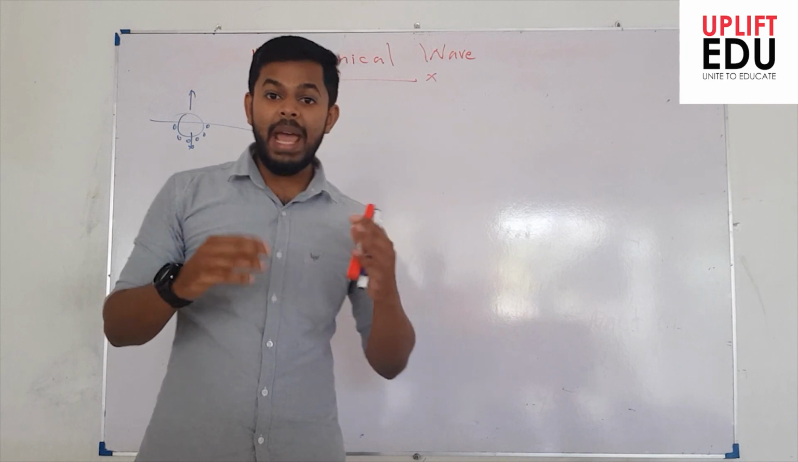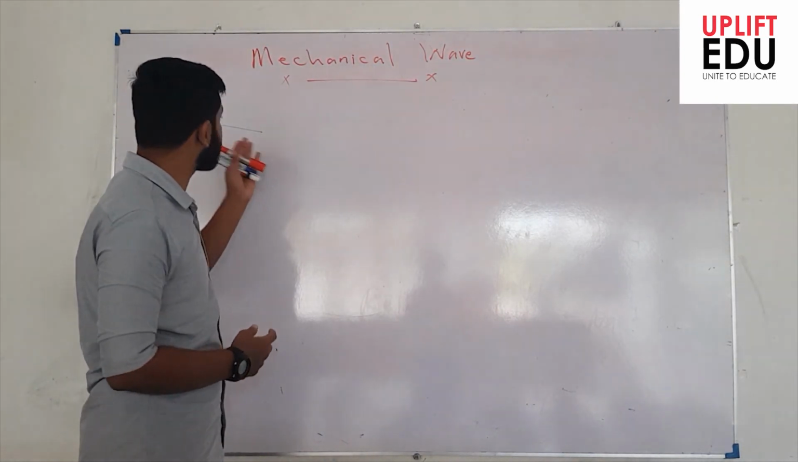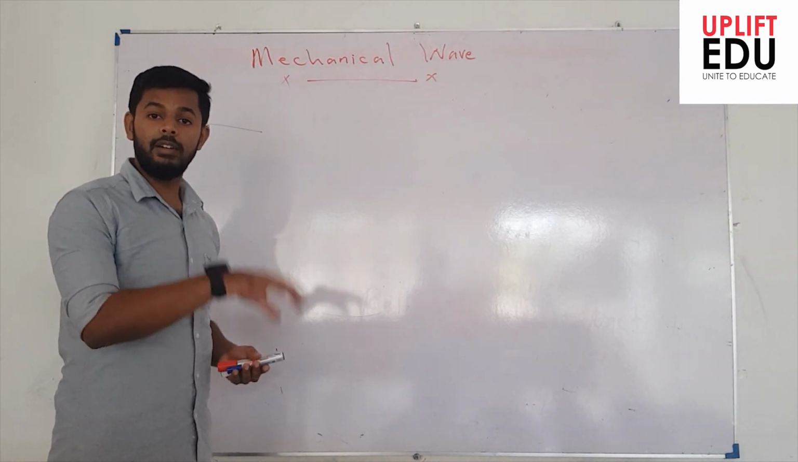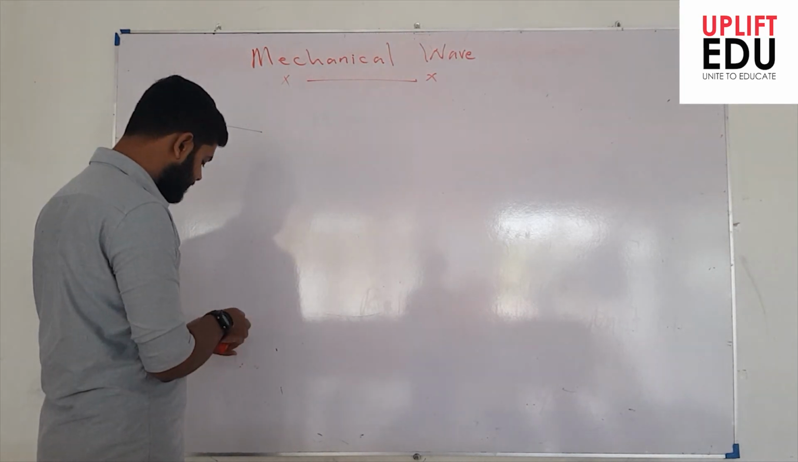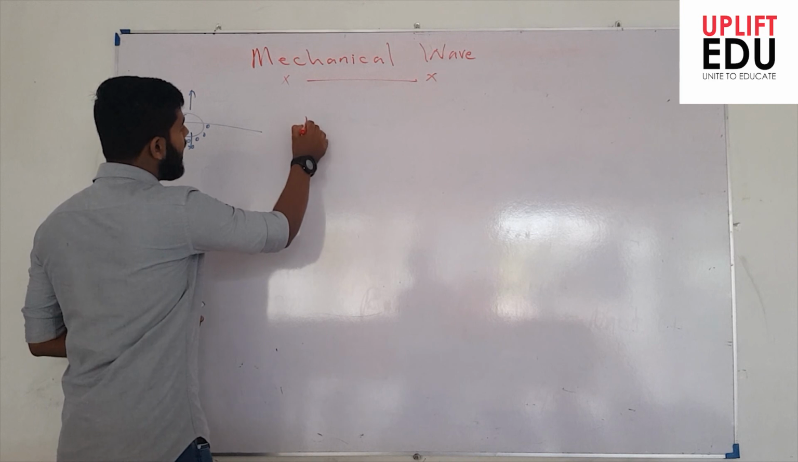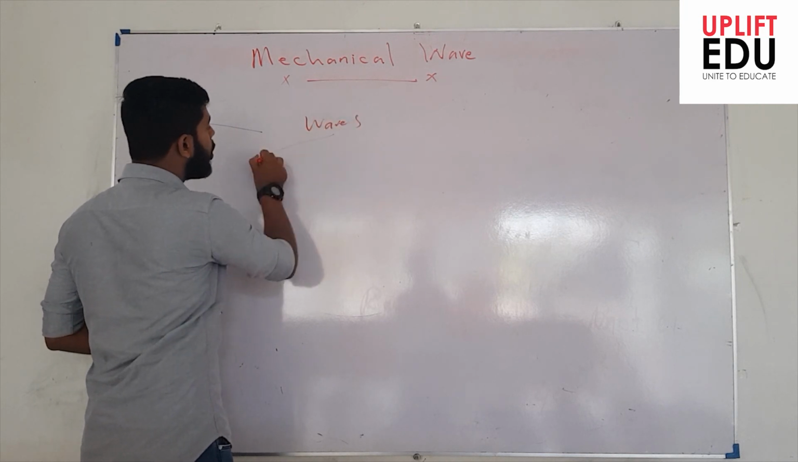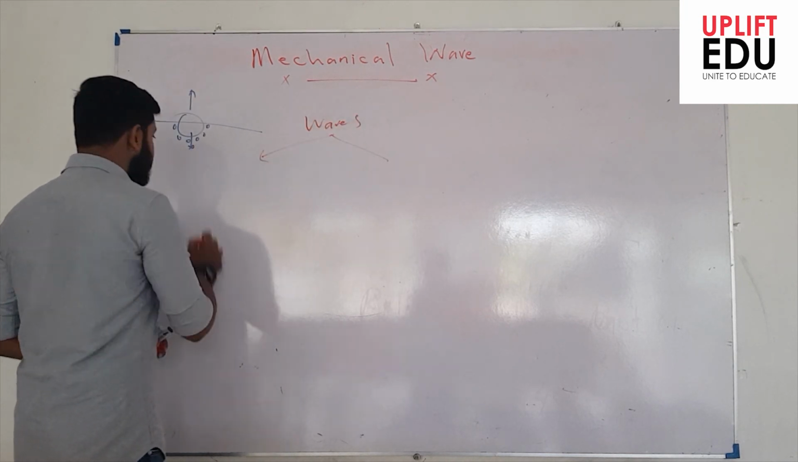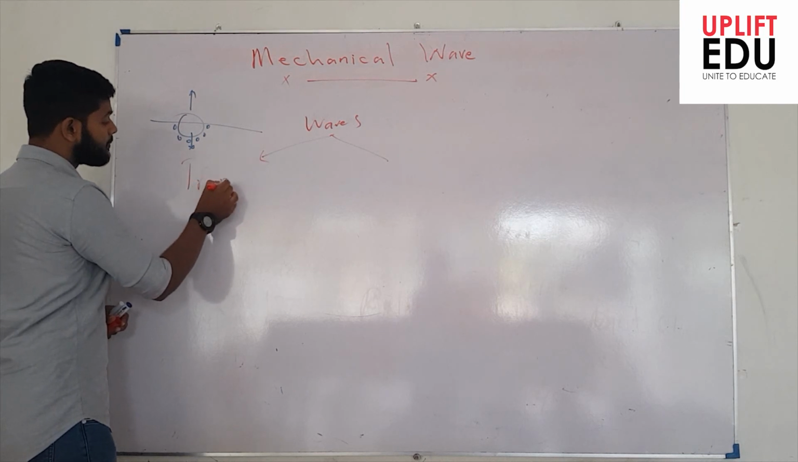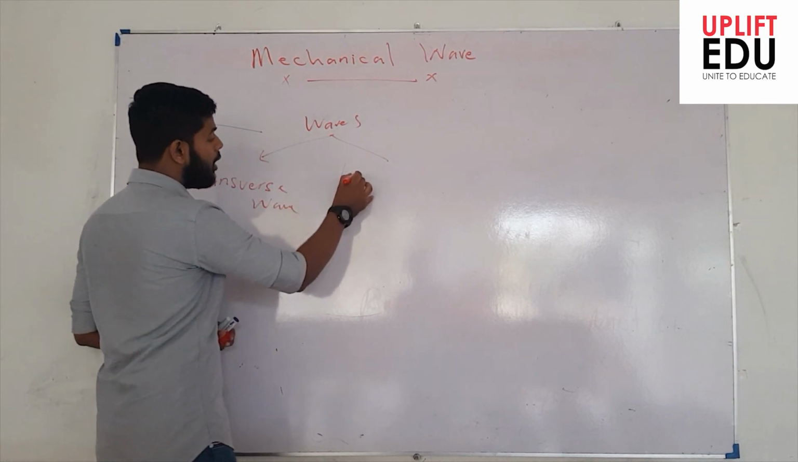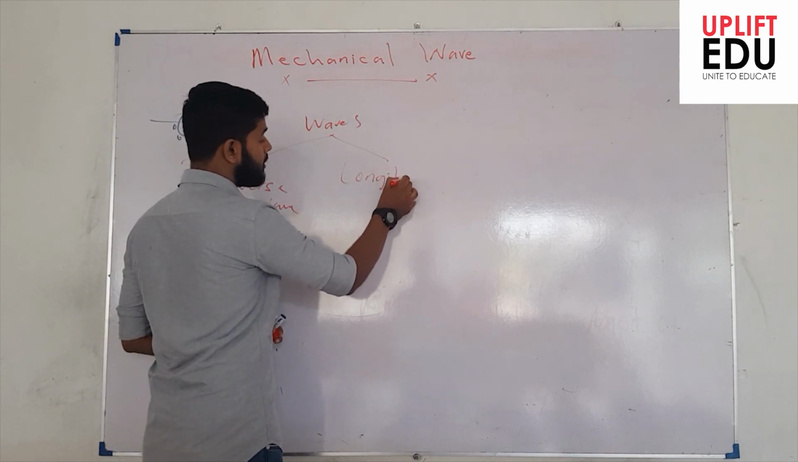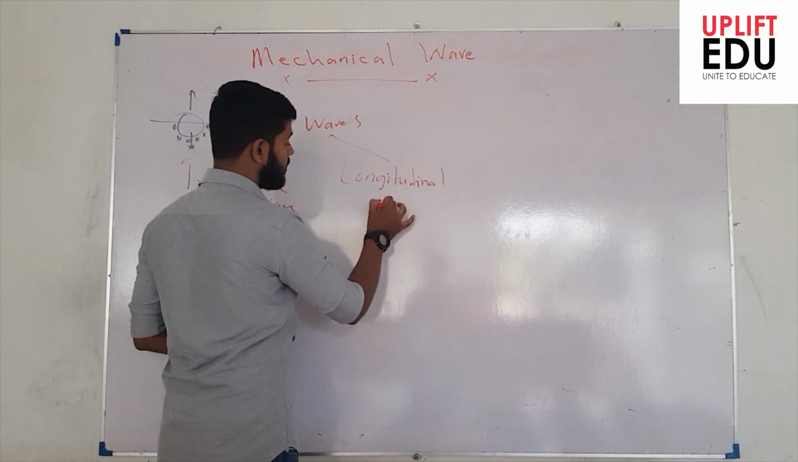There are two types, based on the direction in which the particles travel along with the energy or the waves. We divide the waves into two types: one as transverse waves, and the other as longitudinal waves, right?